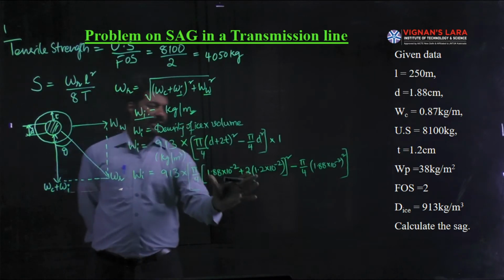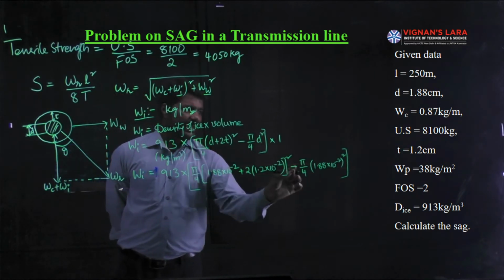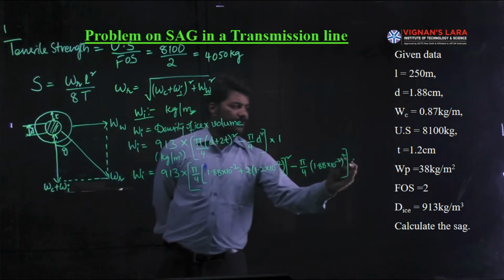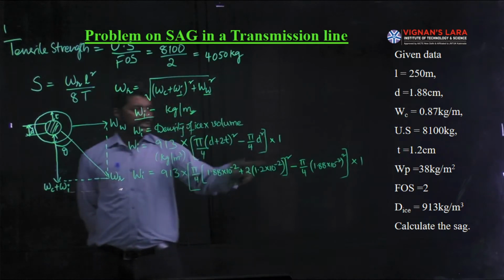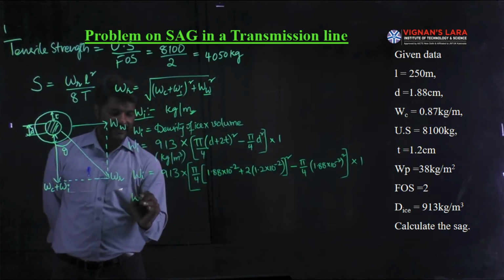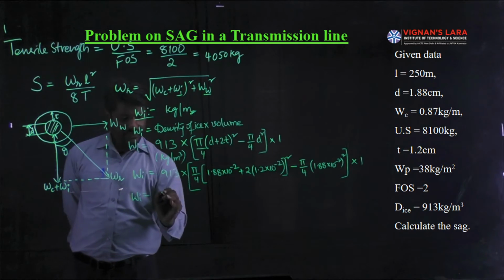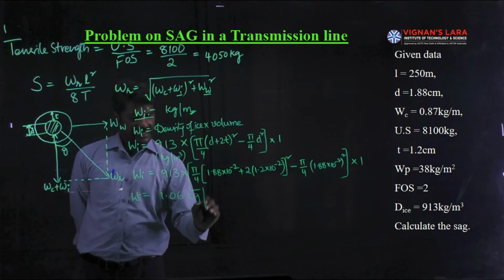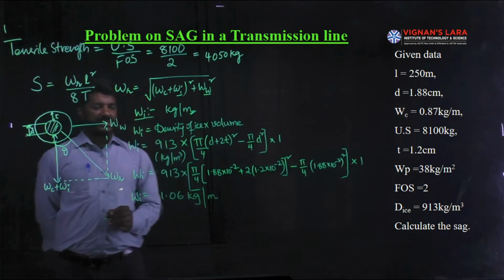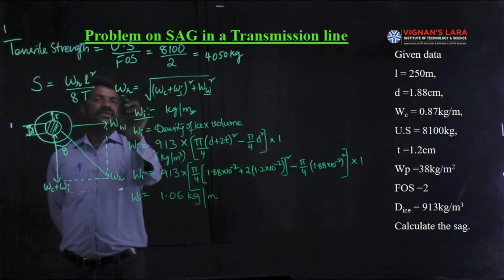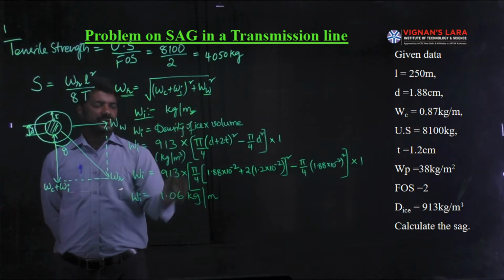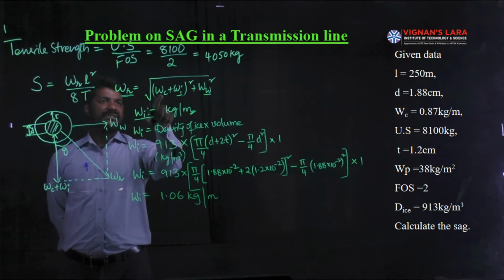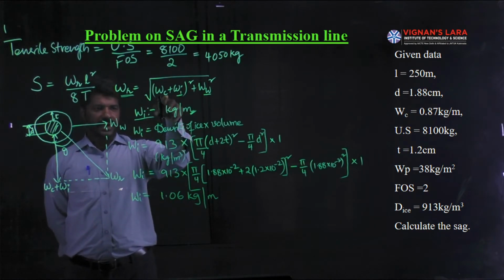Okay. Total ice-covered conductor minus actual conductor gives us the area of the ice, multiplied by the length of the conductor, which is 1. If you simplify in the calculator, you will get the weight of the ice, Wi, equal to 1.06 kgs, calculated per 1 meter length. So in our calculation Wi so far is 1.06 kgs per meter length, and WC is already directly given, whose value is 0.87 kg per meter.